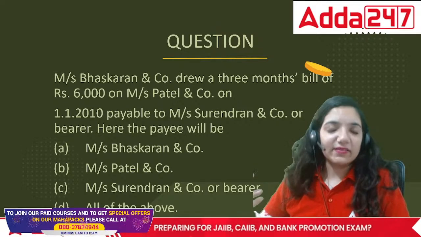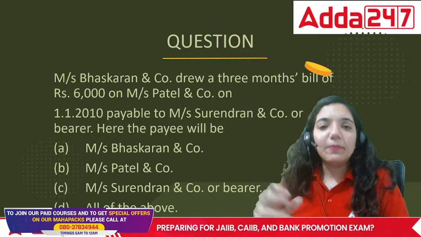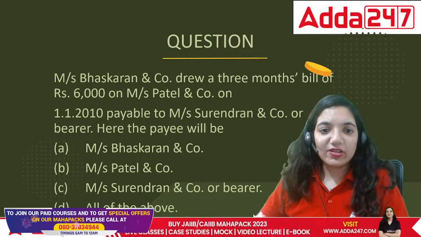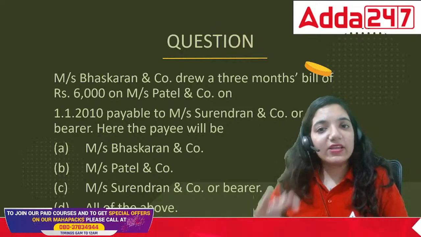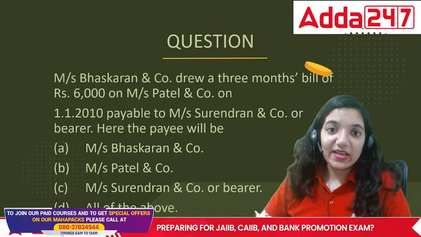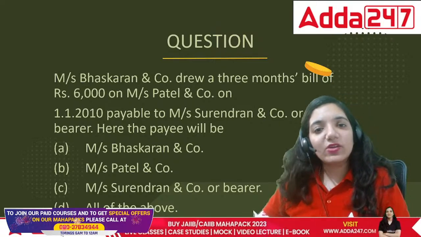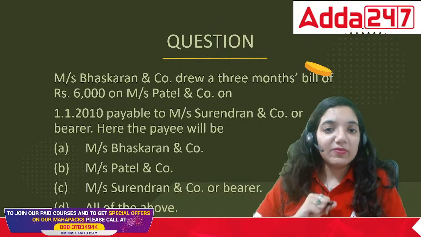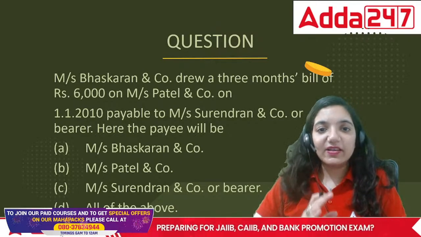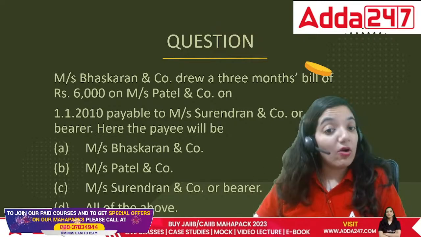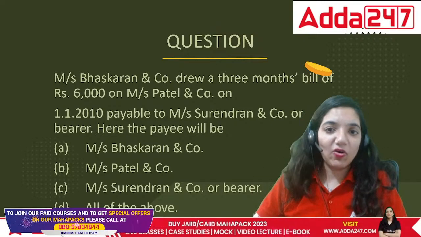You can say that these are not actually companies, they are basically partnership firms or individuals. They are issuing it on 1/1/2010, payable to Messrs. Sundaran and Co. or the bearer. Here, who is the payee? Mr. Bhaskaran, Mr. Patel, Mr. Sundaran or the bearer, or the last answer, all of the above.